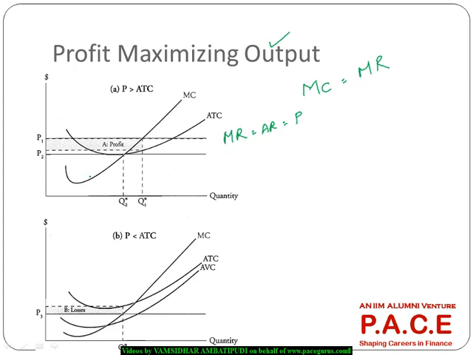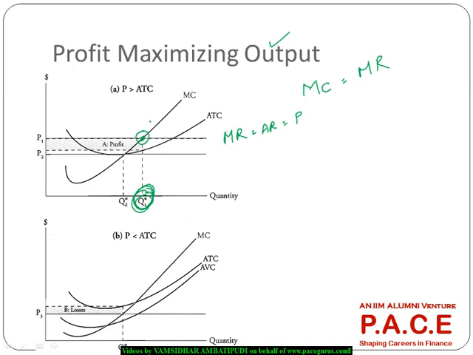So the marginal cost curve cutting the marginal revenue curve, this is the point. So this quantity is the profit maximizing quantity. You produce this much, this is the profit maximizing output. What is the profit corresponding to this?